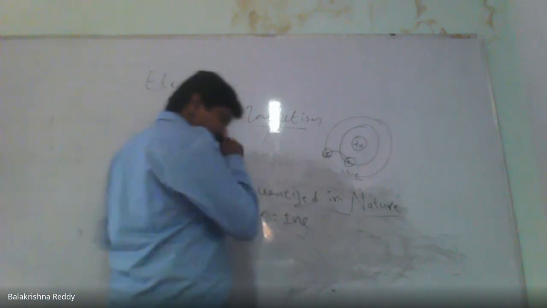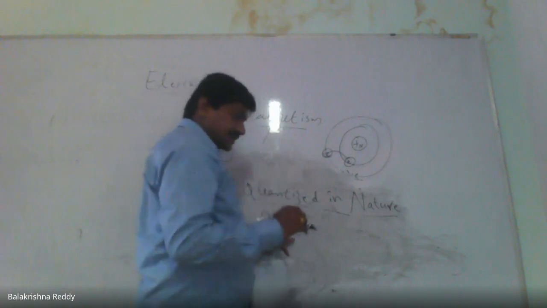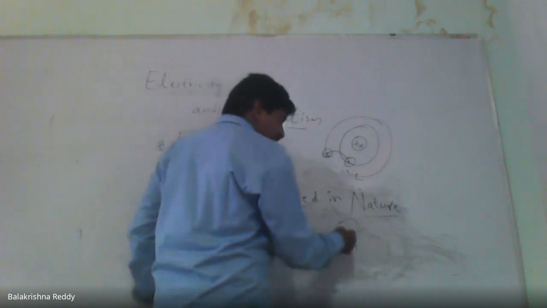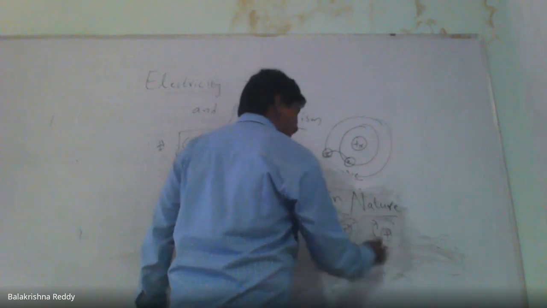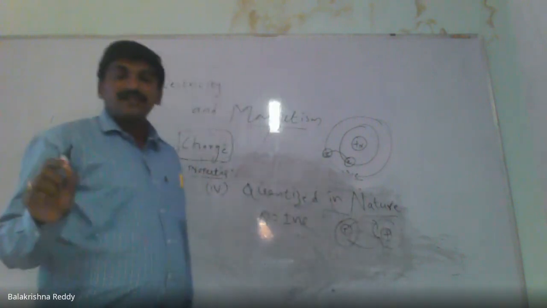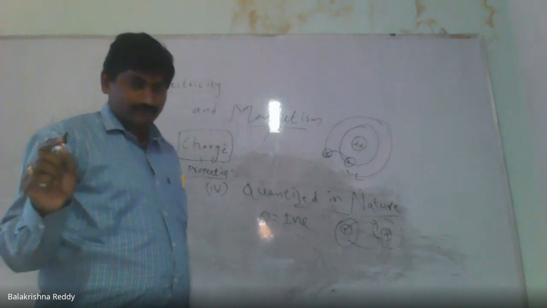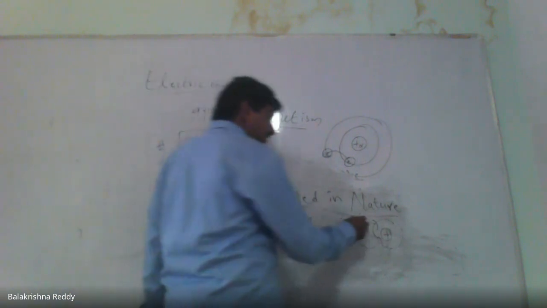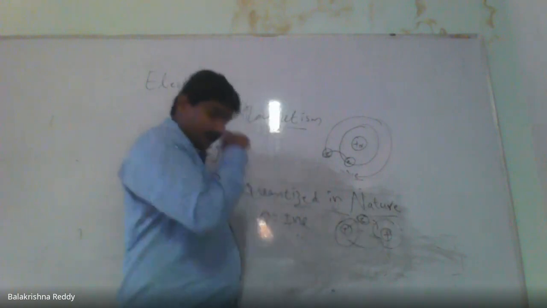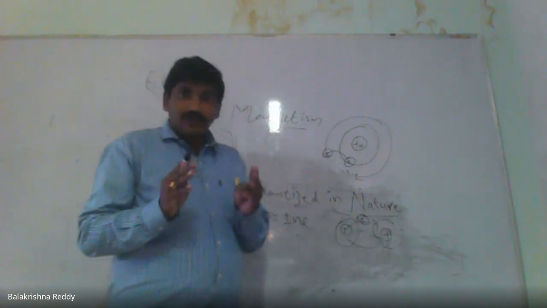All the charges which are transporting or moving from one atom to another atom are always in the form of packets. They never transfer in the form of decimals or fractions.